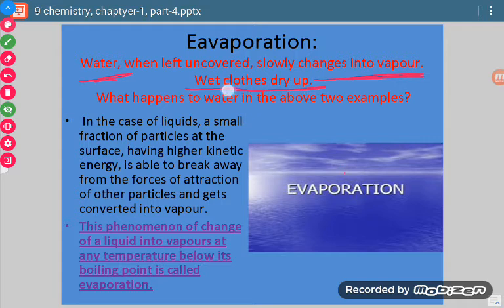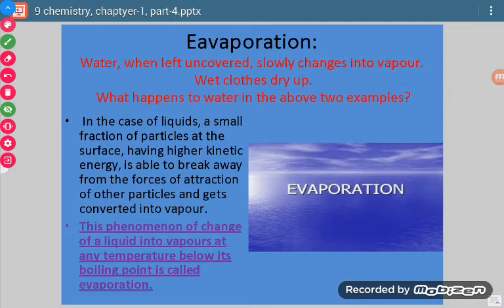Wet clothes dry up. Now see, when we wash our clothes, they are wet, then we keep them for drying. So what happens? That thing which happens in these two examples is evaporation.